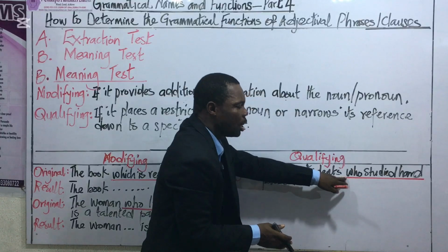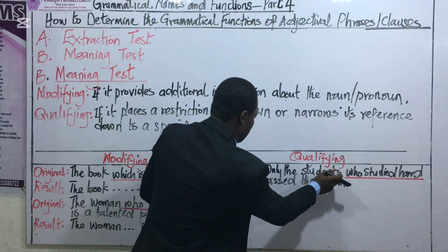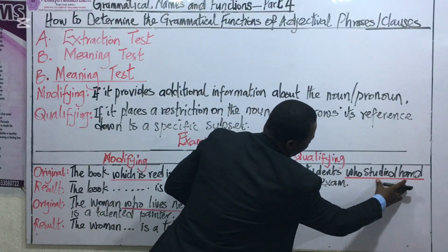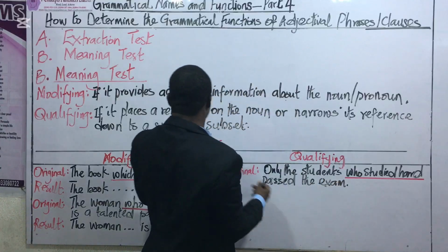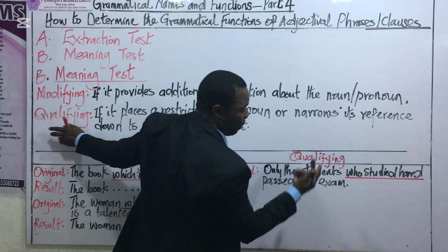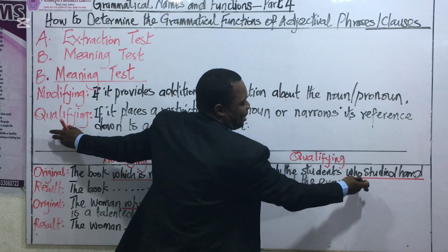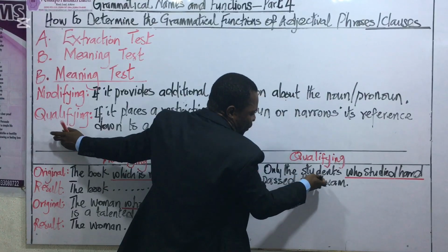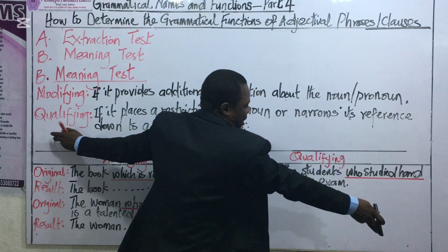So that is why we are going to say that this clause is performing the function of qualifying based on meaning test, in that it is restricting the reference of student to a particular subset.